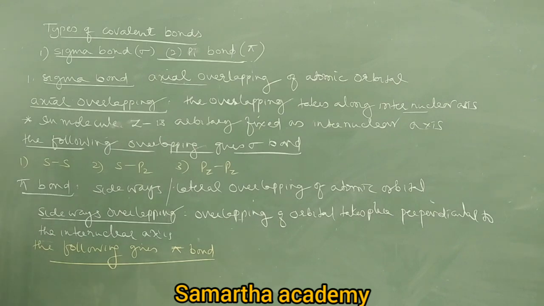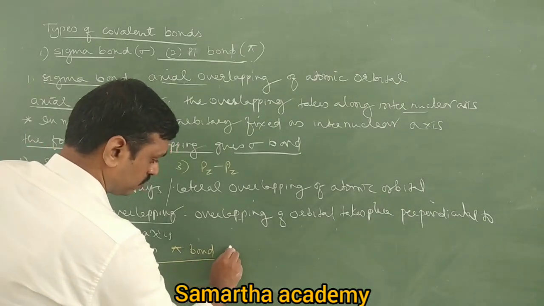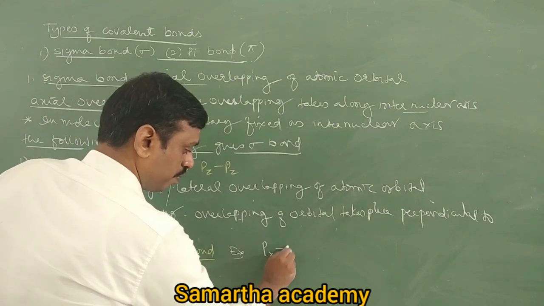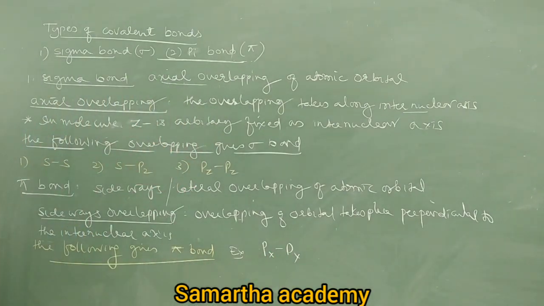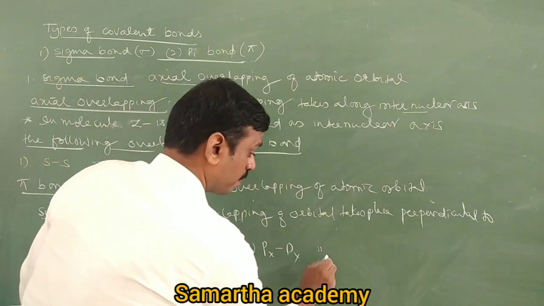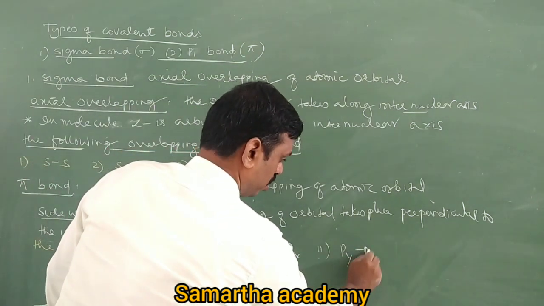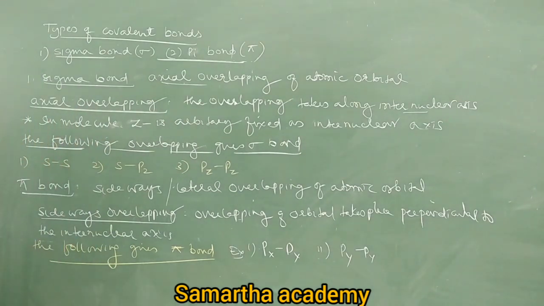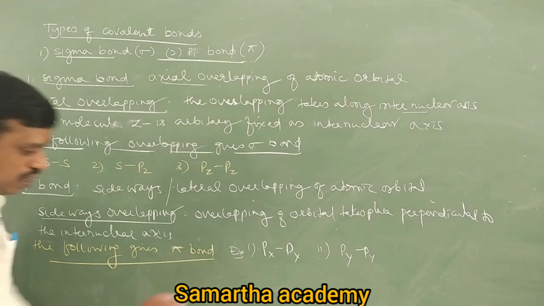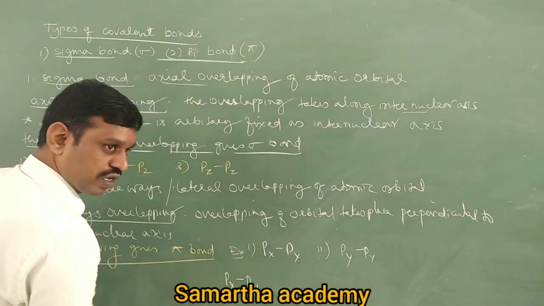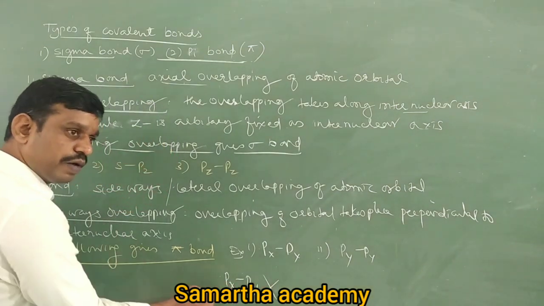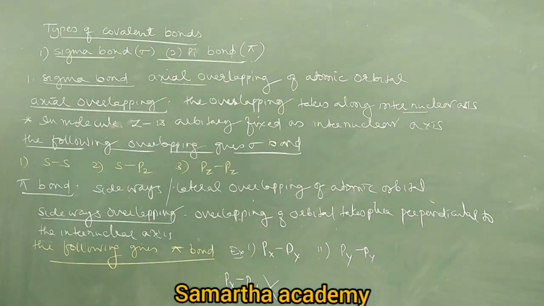Come on, tell me, which overlapping gives pi bond? Shweta? px, right? px of one atom overlapping with px of another atom is always pi bond formation. Next, tell me, py, of course, py also gives pi bond. Next, any other possibilities? Can you get px of one atom and py of another atom? No overlapping. Why? Both are perpendicular to each other. No question of overlapping, zero overlapping.